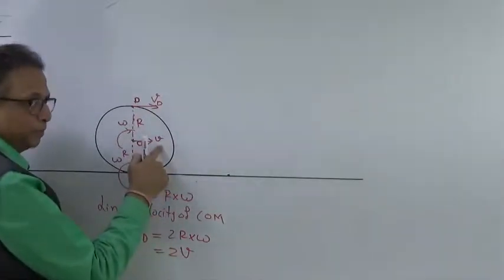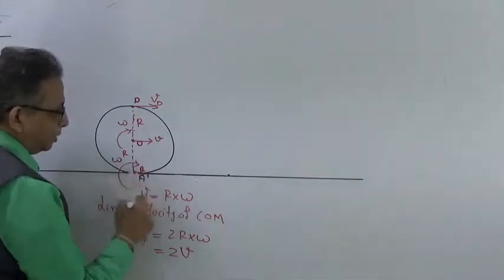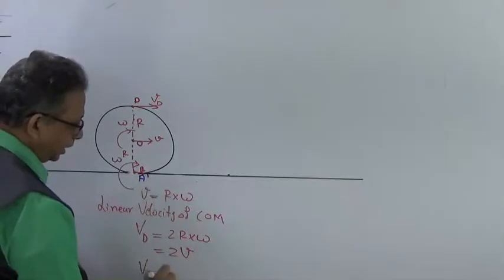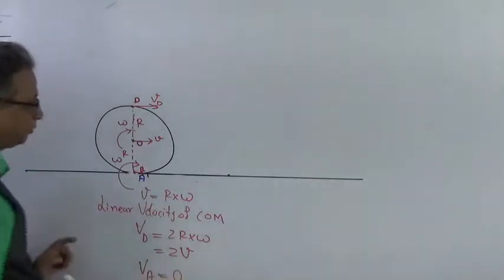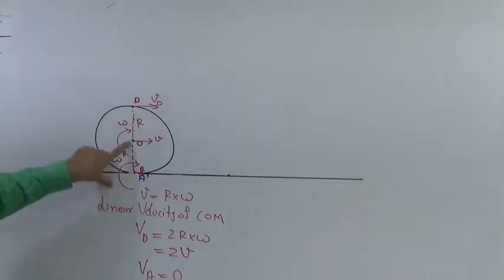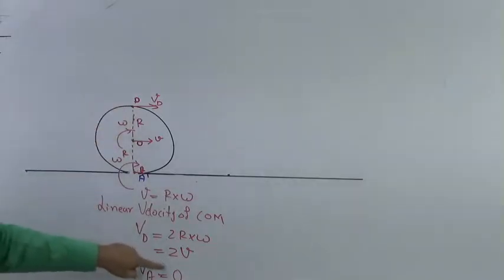Correct? Now the linear velocity of A at this particular point, because the distance is 0, that is vA is going to be 0. So the linear velocity at this point is 0, at the center it is v, and at the diametrically opposite side, that is vD, it is going to be 2v.